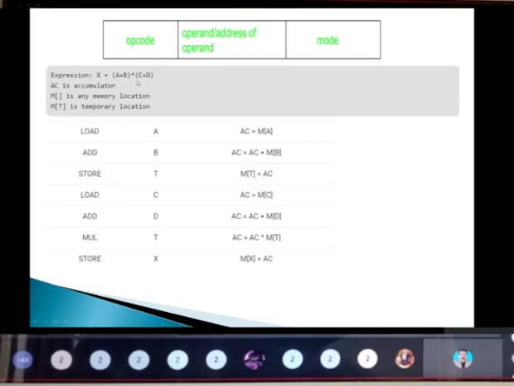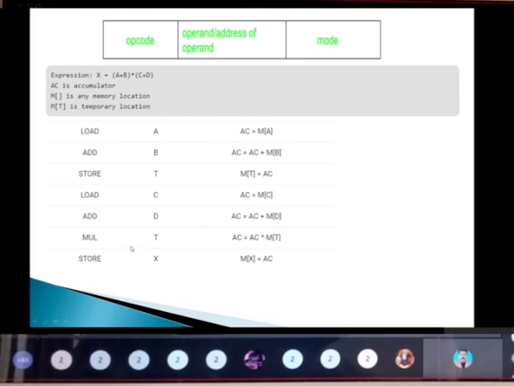Next, we take the next expression, that is C plus D. Here I'm loading C, so whatever content is present in the memory location of C will be stored in the accumulator. Then if I put add D, the operand value in memory location D will be added with the accumulator and again stored in the accumulator. So this is the expansion of what this particular instruction will do. I have written it over here.